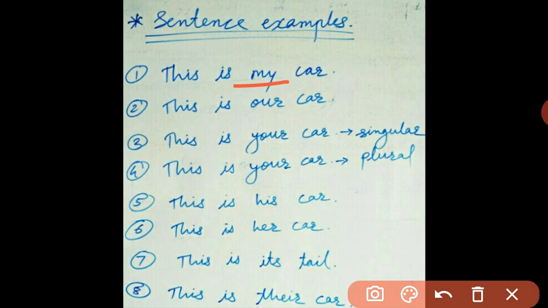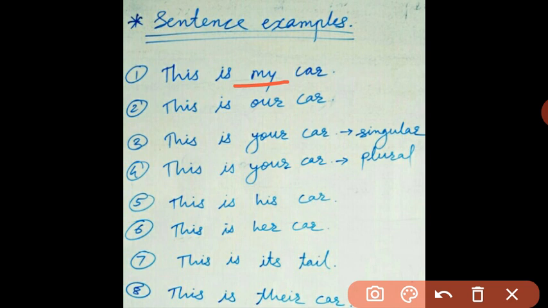So the word my, or the possessive adjective, has two functions: it has the characteristic of an adjective because it modifies the noun, and it is also used in place of a noun, so that it is a pronoun. I hope you understand the two uses of possessive adjectives.